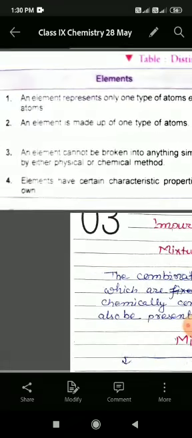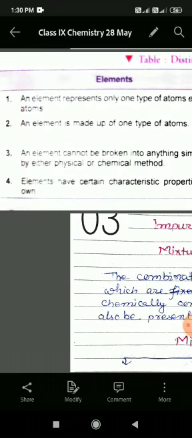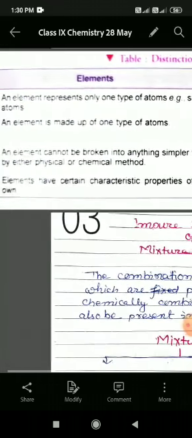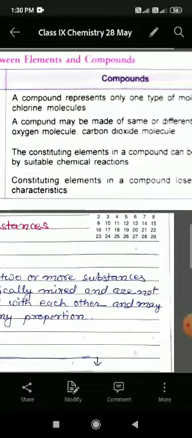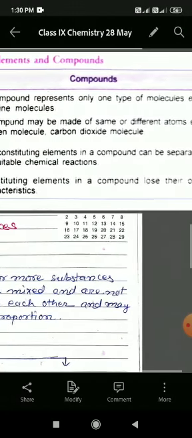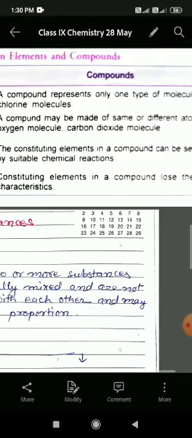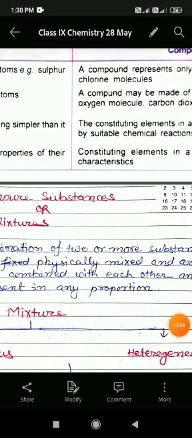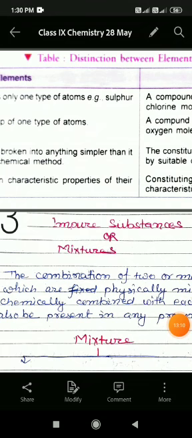And next, the elements have certain characteristic properties of their own, whereas constituting elements in a compound lose their own characteristics. Okay, students. So here, till here only we have discussed in this video,